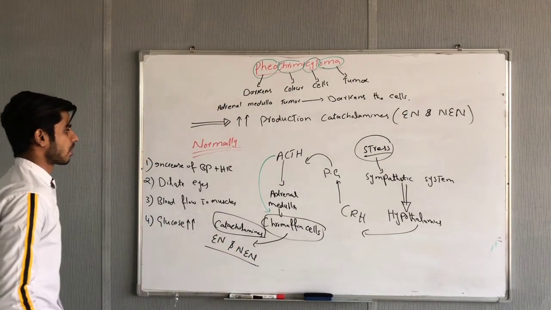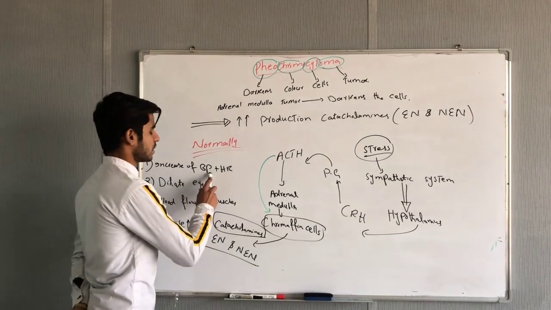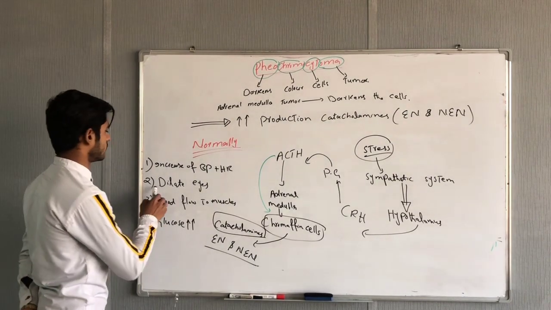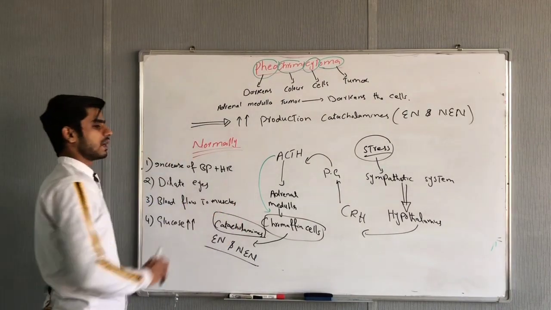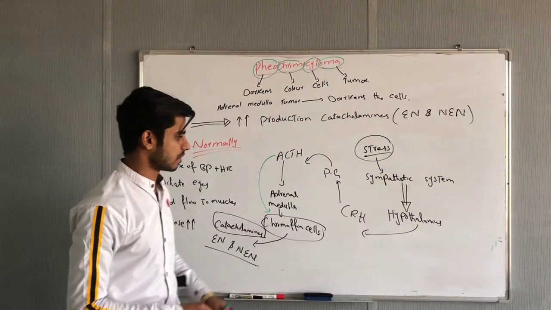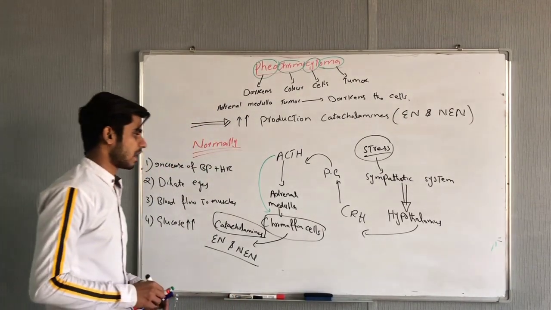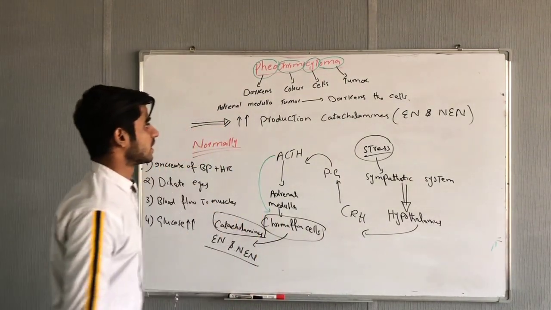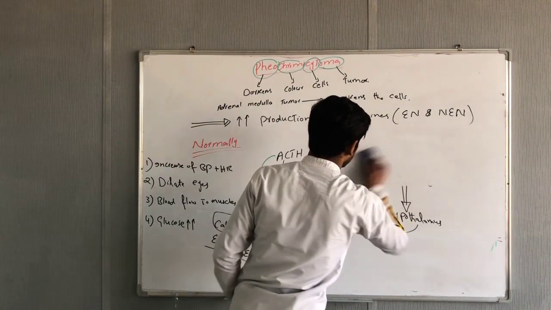These epinephrine and norepinephrine are the sympathetic system neurotransmitters. They will cause an increase of blood pressure, cardiac output, and heart rate, and also dilation of our eyes. It will cause blood flow to muscles, because muscles have to work in fight or flight, and they also need glucose to perform their sympathetic function. So this was the normal situation with the adrenal medulla hormones, catecholamines. Now we will see why there is a greater production of catecholamines in this disease, and what the causes of this disease are.